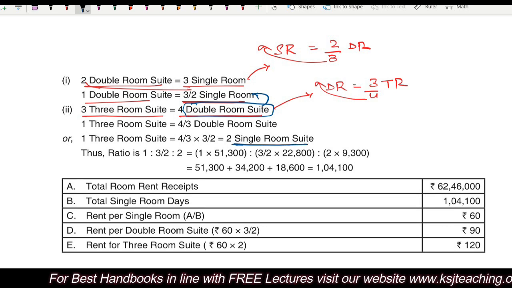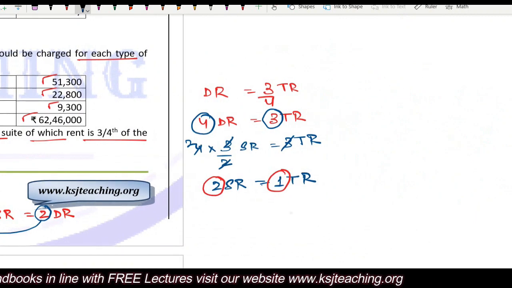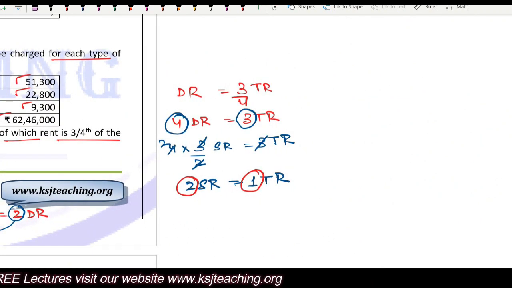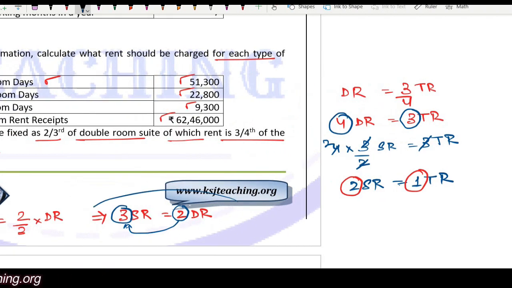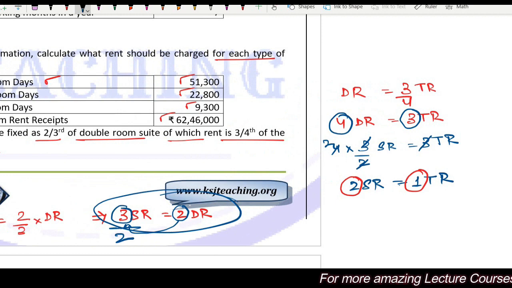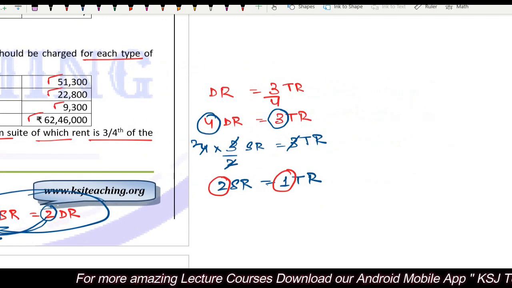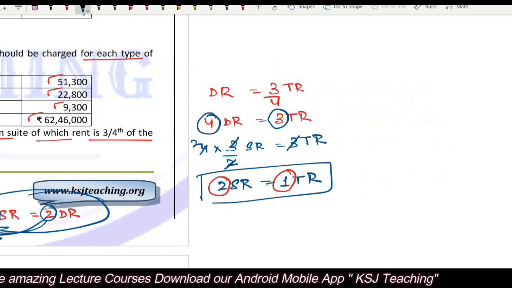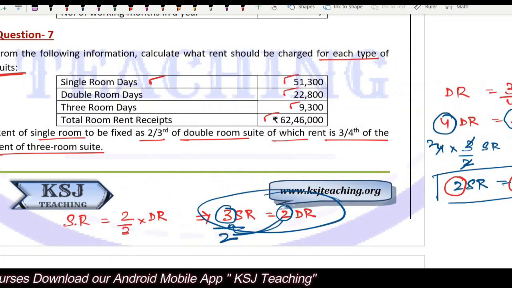The conversion I have shown here also to you. This is the conversion. First, 4 double rooms are equal to 3 triple rooms. Now substitute the value of double room from here. I have substituted the value of double room, that is 3 by 2 single room. Taking the 2 here, 3 by 2 single room. So this comes to 2 single rooms are equal to 1 three room set.